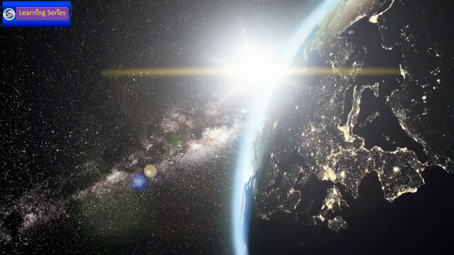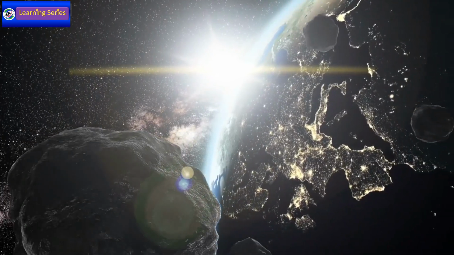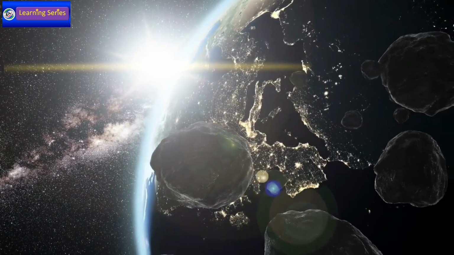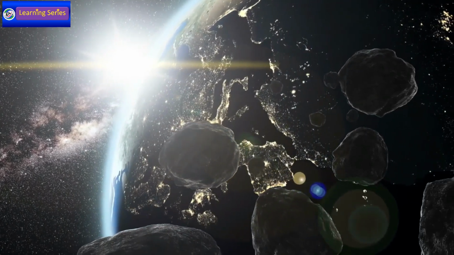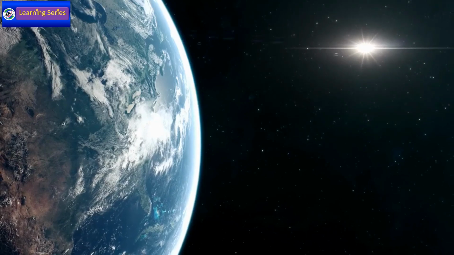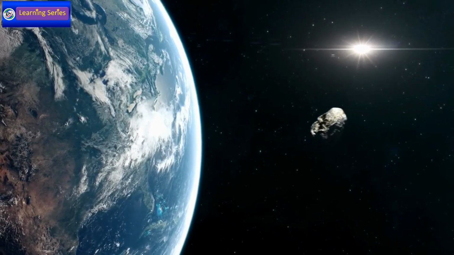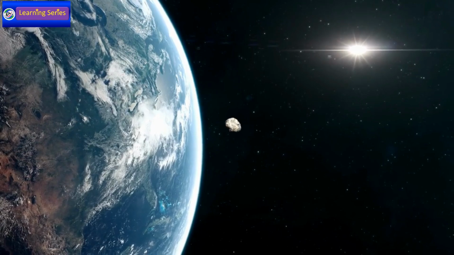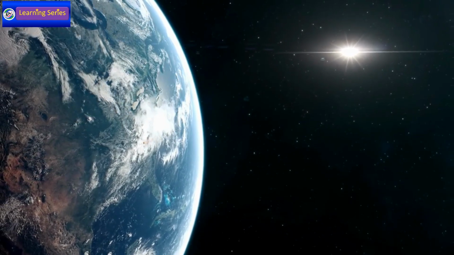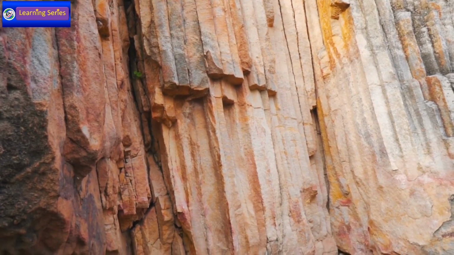atmosphere. This resulted in a drastic climate change, including a nuclear winter effect, where sunlight was blocked for months or even years, causing a significant cooling of the Earth's surface. The cooling would have disrupted ecosystems, especially plants that relied on sunlight, affecting herbivores and, in turn, the carnivores that depended on them. Volcanic activity, Deccan Traps.